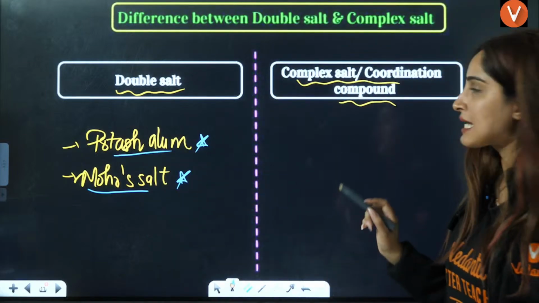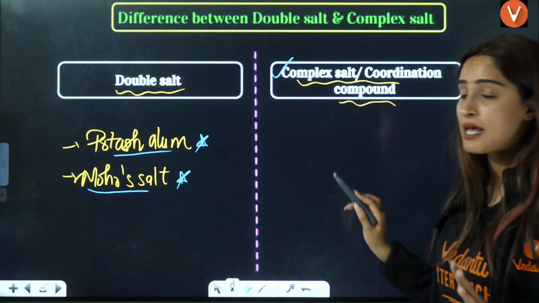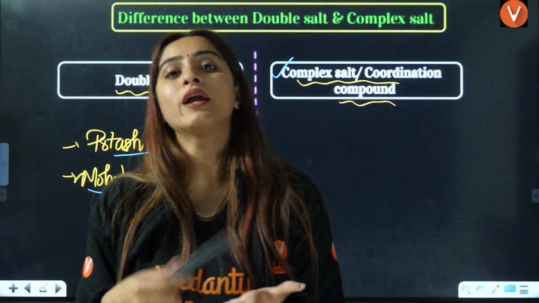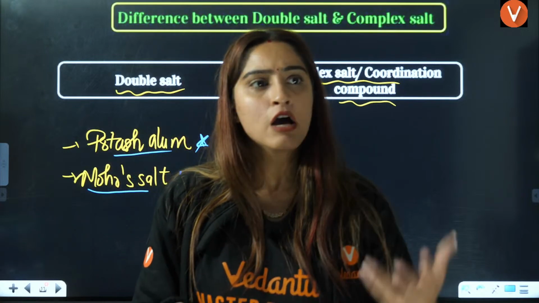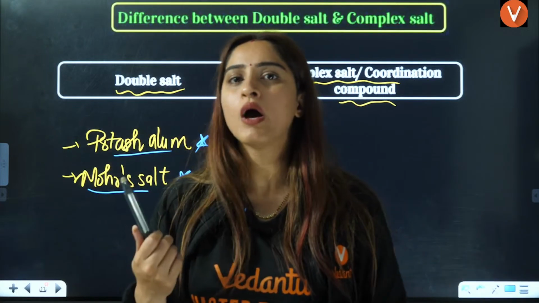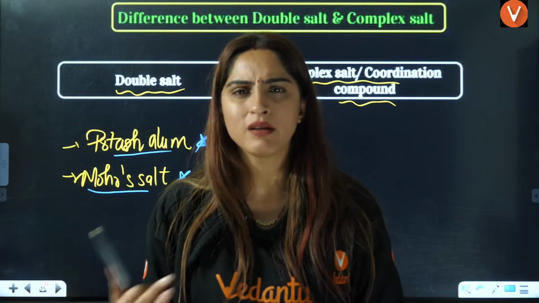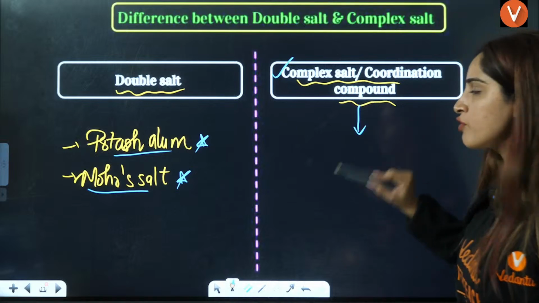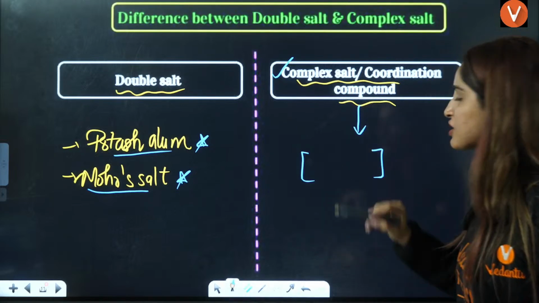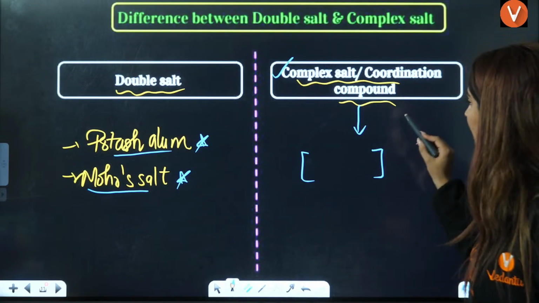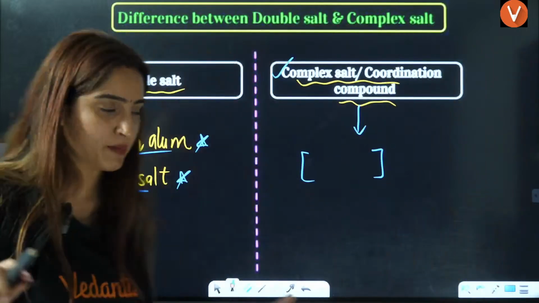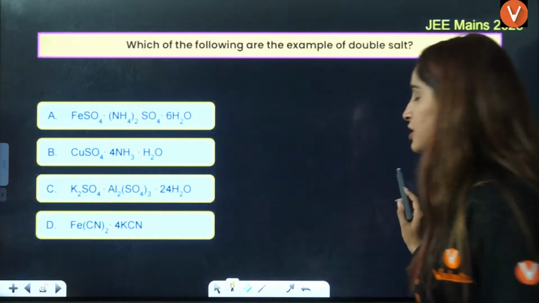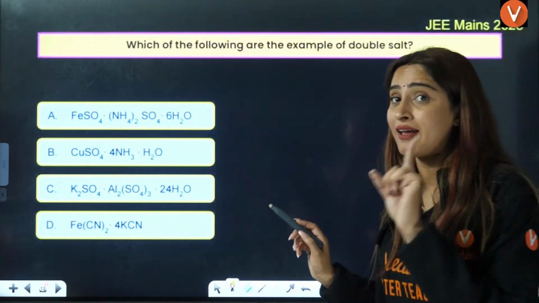Right? Then here you have complexes. If you have a non-equimolar ratio, maybe one is 1 and the other is 2, 3:1, 4:1, 1:3, 2:3, then you have the formation of coordination complexes, which have this kind of coordination sphere that we are going to study in this particular chapter. Now, let us see what kind of question they asked in JEE Mains 2023 regarding this topic.